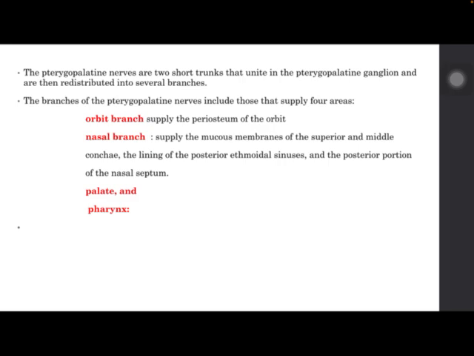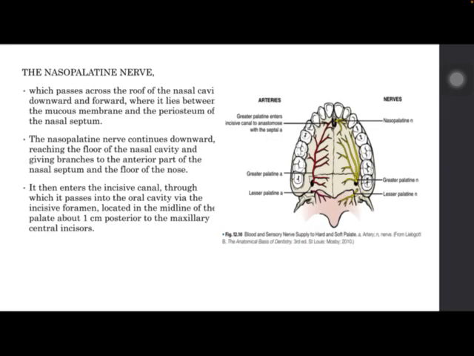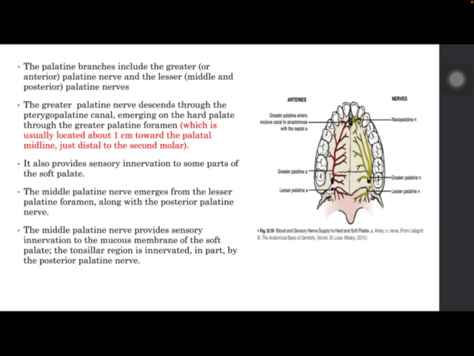The branches of the pterygopalatine nerve include the orbital branch, nasal branch, and branches to the palate and the pharynx. The nasopalatine nerve continues downward, reaching the floor of the nasal cavity and giving branches to the anterior part of the nasal septum and floor of the nose.